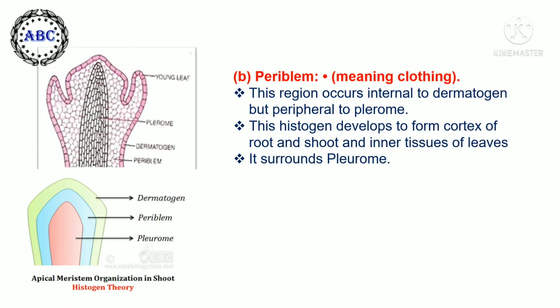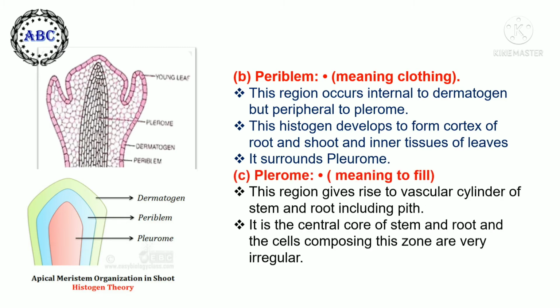Second is periblem, meaning clothing, just inside the dermatogen. This region occurs internal to the dermatogen but peripheral to the plerome. This histogen develops to form the cortex of the root and shoot and inner tissues of leaves. It surrounds the plerome. And third is plerome, meaning to fill, at the central position. This region gives rise to the vascular cylinder of stem and root including pith. It is the central core of stem and root, and the cells composing this zone are very irregular.